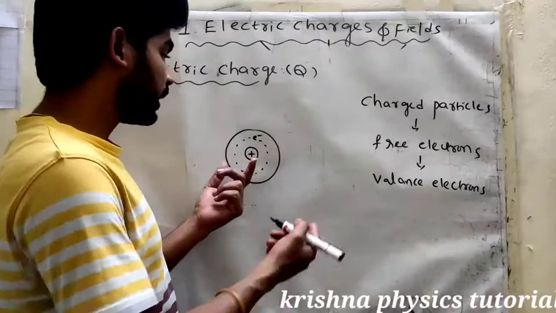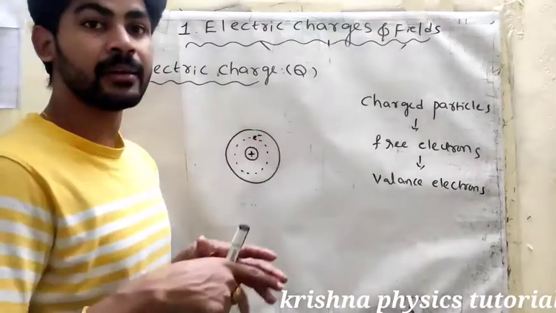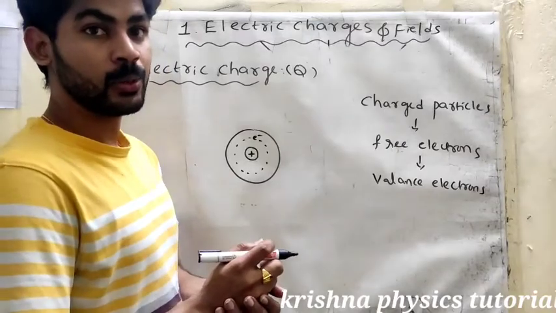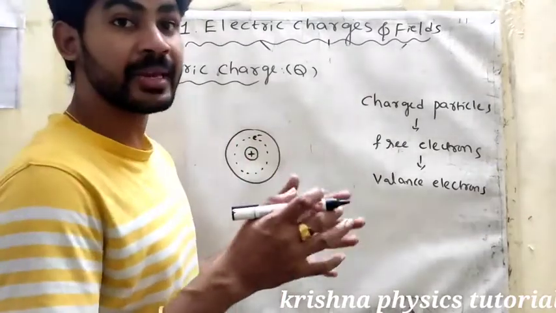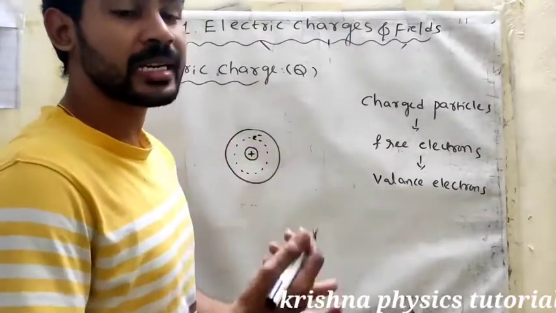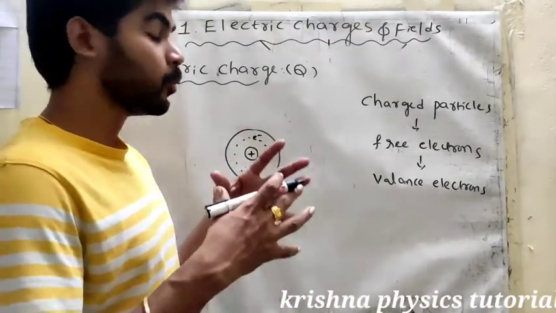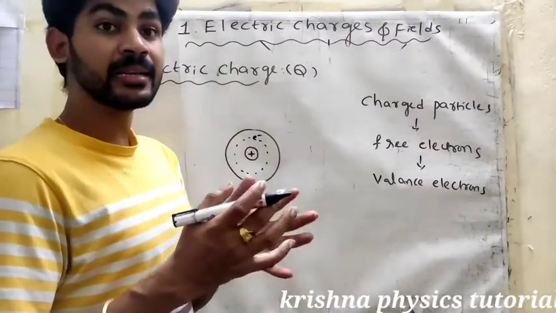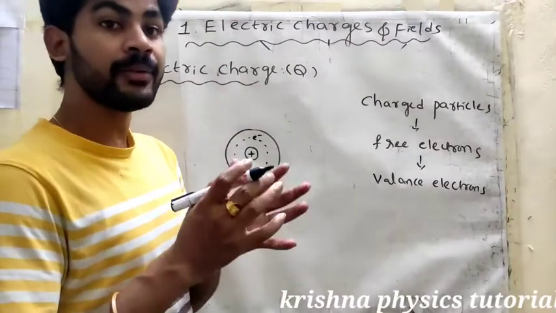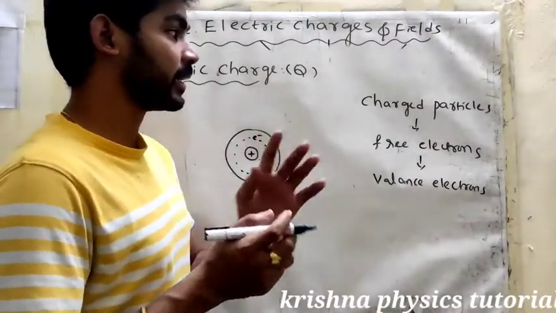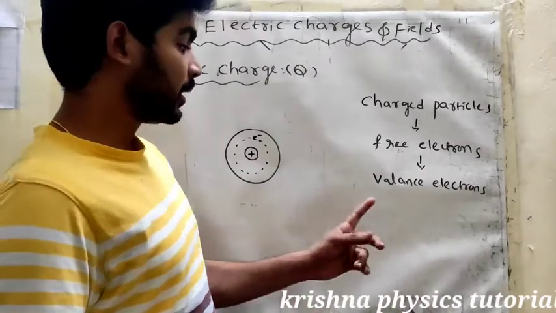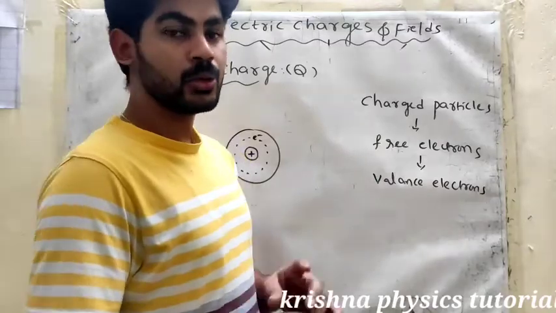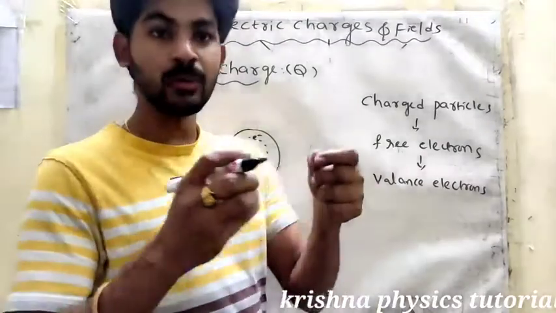Now the electron revolving inside the atom means the electron is free. In particular materials, electrons available in the outermost shells are the free electrons, and the free electrons we call valency electrons. Suppose I take a copper wire.